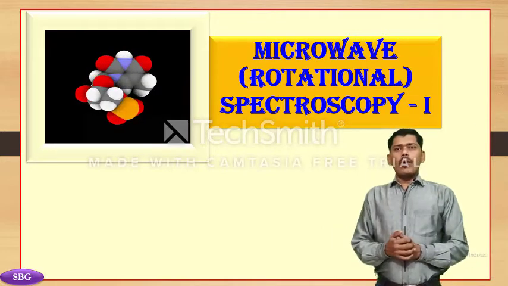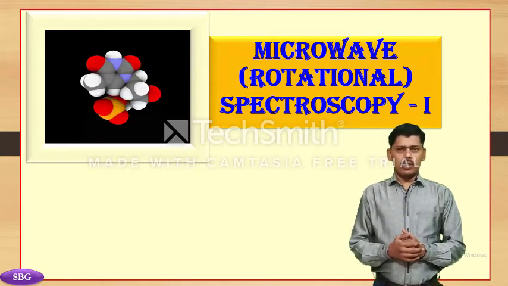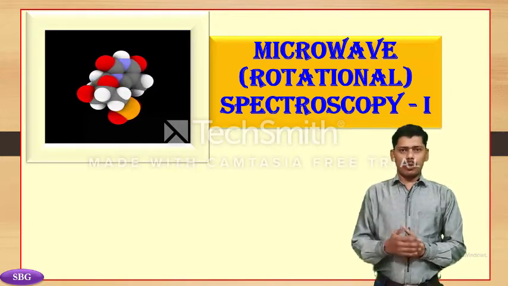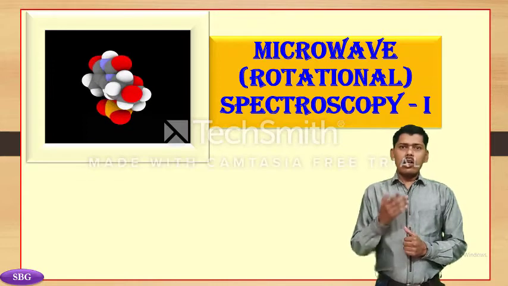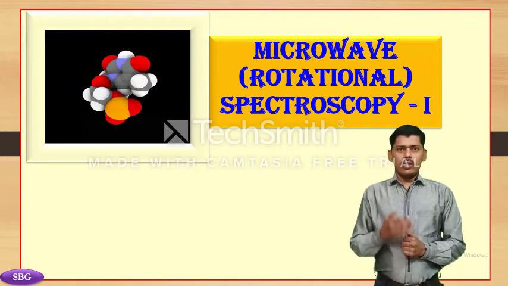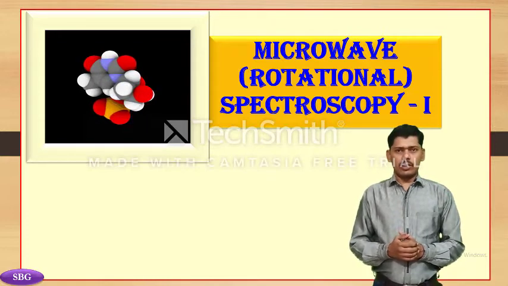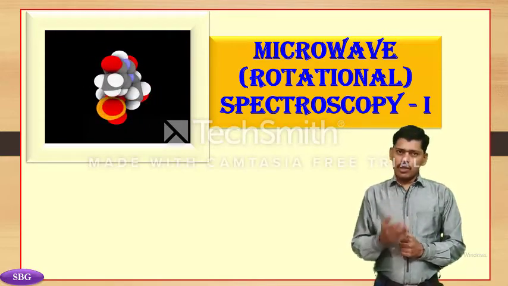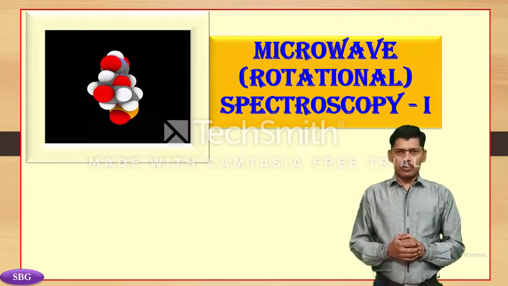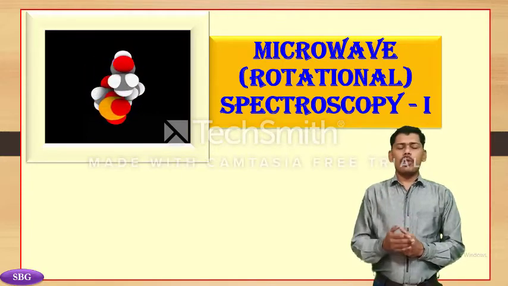In today's lecture, we are discussing microwave spectroscopy, that is, rotational spectroscopy, part first. In this topic, we study the introduction of microwave spectroscopy and its interaction. Then conditions for microwave active and inactive molecules. Moment of inertia. Expression for the moment of inertia of a diatomic rigid rotator. Rotational spectroscopy of a rigid rotator. Rotational energy and rotational energy level diagram. Selection rule for rotational energy and position of absorption lines.